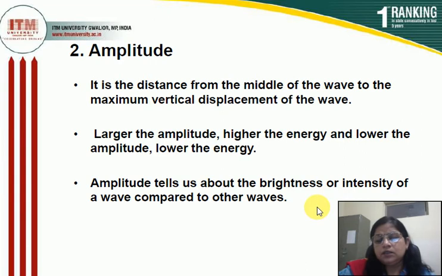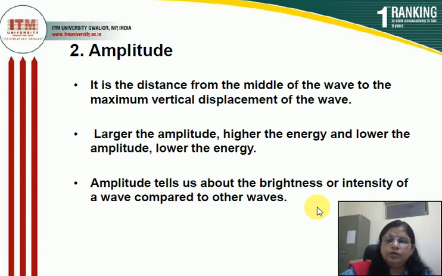एम्पलीट्यूड की मदद से, amplitude tells us about the brightness and the intensity of the wave compared to the other wave. एम्पलीट्यूड की मदद से हम ये पता लगा सकते हैं लाइट की इंटेंसिटी कितनी ज़्यादा है, उसकी ब्राइटनेस कितनी ज़्यादा है. So amplitude is the distance from the middle of the wave to the maximum vertical displacement of the wave. This is the definition of the amplitude.